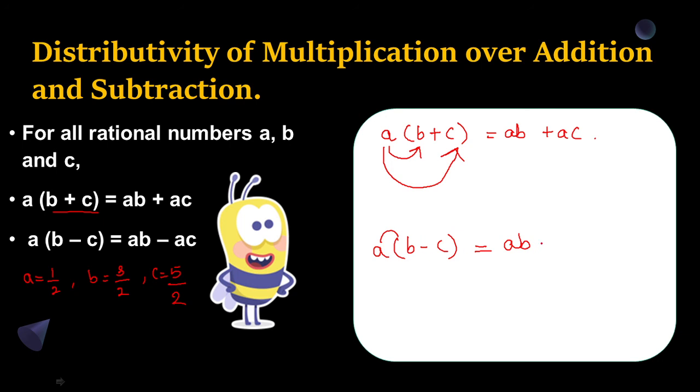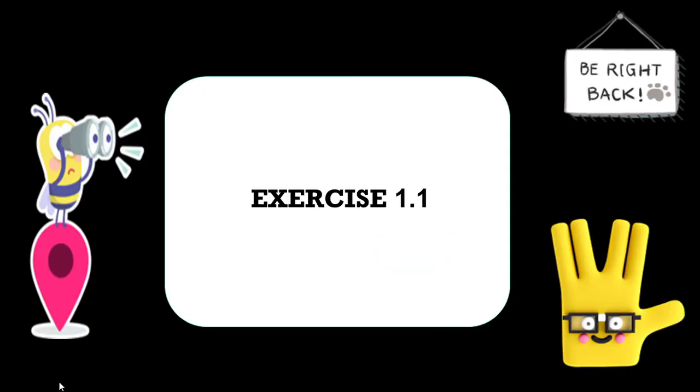Here the minus sign is there, so minus. Then you will multiply a with the second term in the bracket, so it will become ac. So this is how you are going to show the distributivity of multiplication over addition and subtraction.